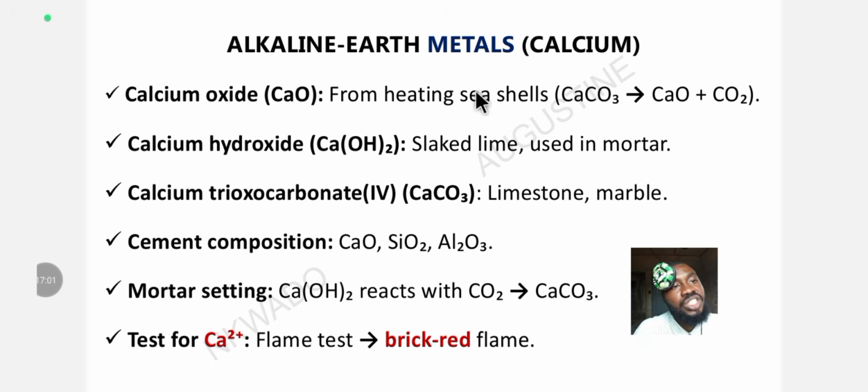When you heat seashell, which contains limestone, it decomposes to form calcium oxide plus carbon(IV) oxide. The next compound we are looking at is calcium hydroxide, which is also called slaked lime. It is used in mortar, to manufacture mortar. It is also used to soften temporary hardness of water, a process called the Clark process.